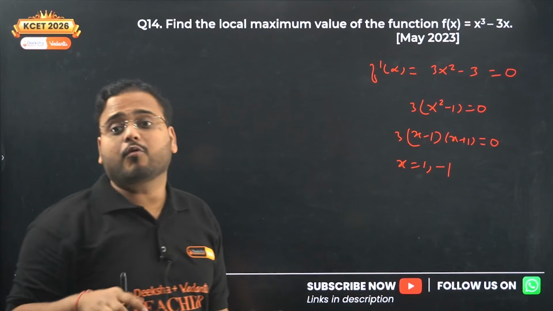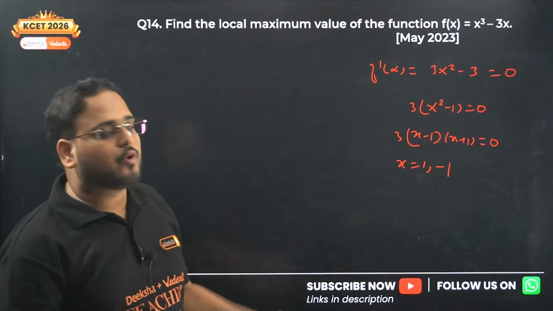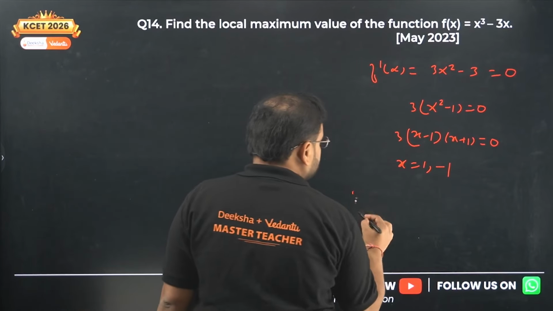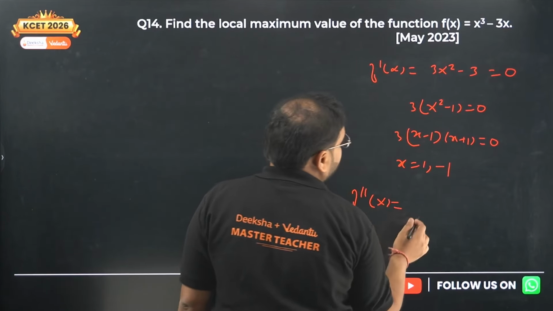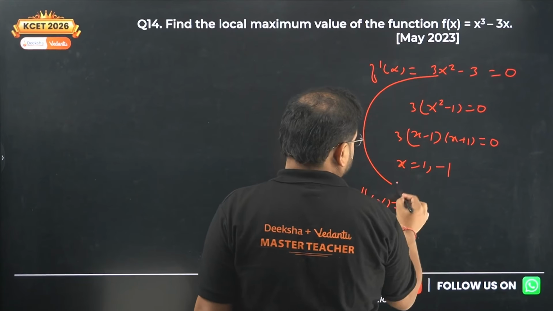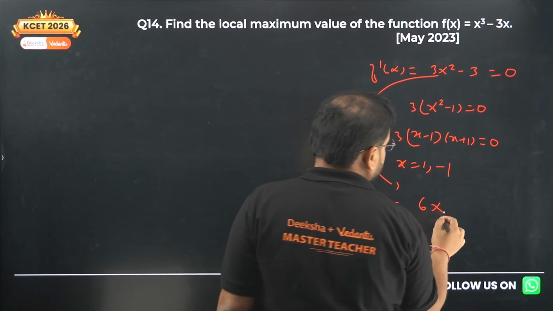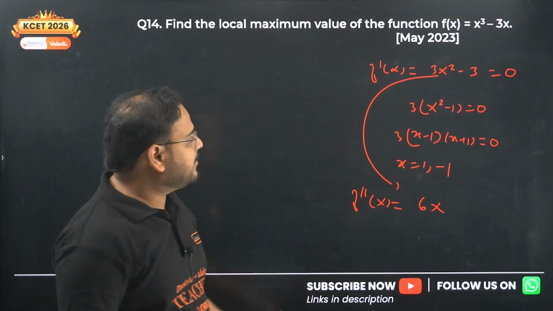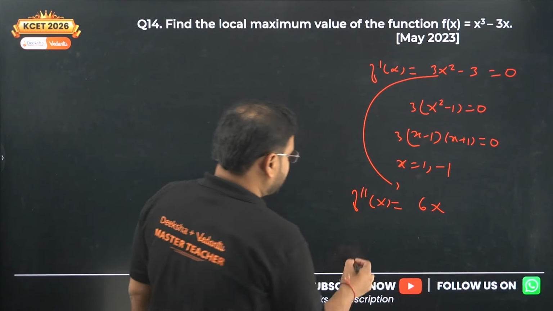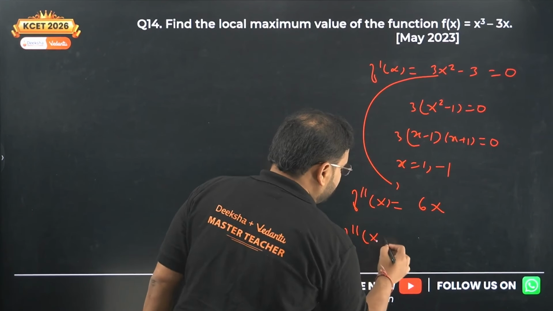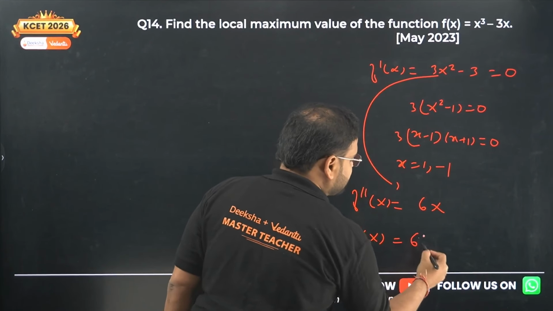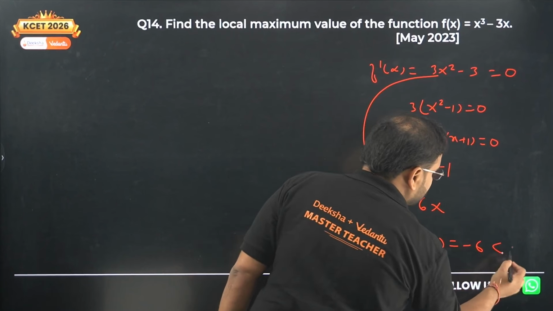This time we are looking for your local maxima value. So we need to find our second derivative. From this, we'll get 6x minus 0. The second derivative will be... maximum, right? I want a negative value. I want the second derivative to be less than 0. So that will happen at 6 times minus 1, minus 6, which is less than 0.